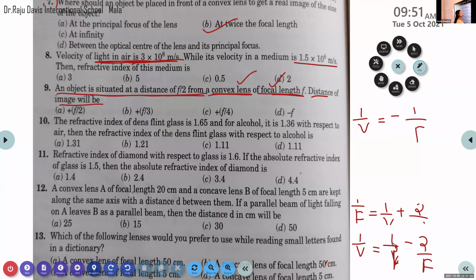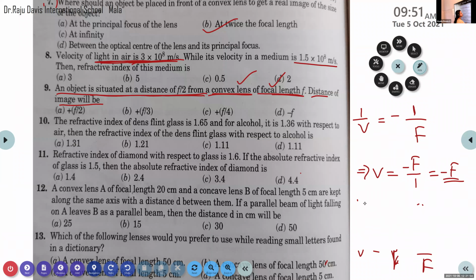So 1 minus 2 means minus 1, divided by f, minus 1 by f. So 1 by v is equal to minus 1 by f, which implies v is equal to minus f by 1. Take the reciprocal, that is equal to minus f.